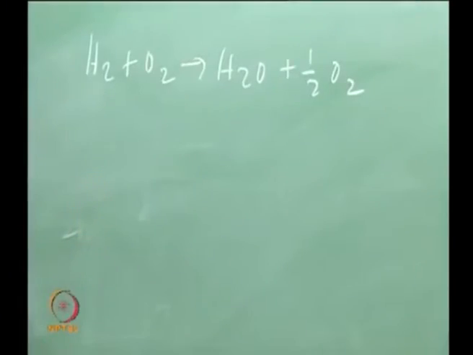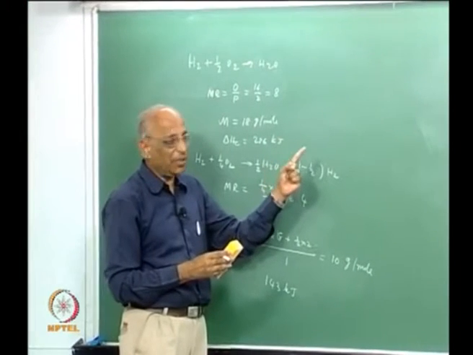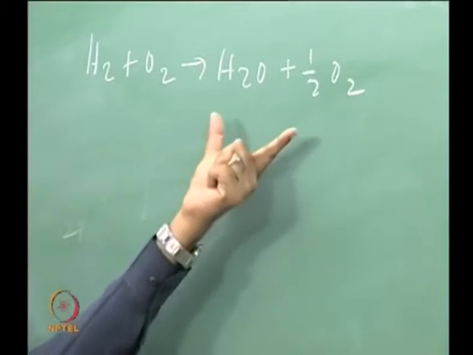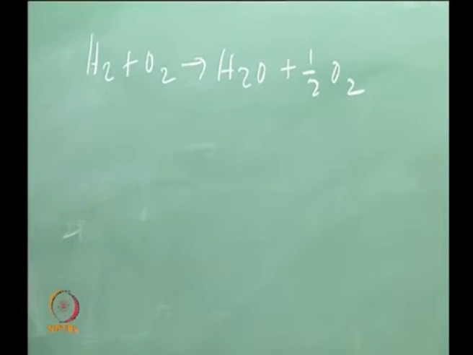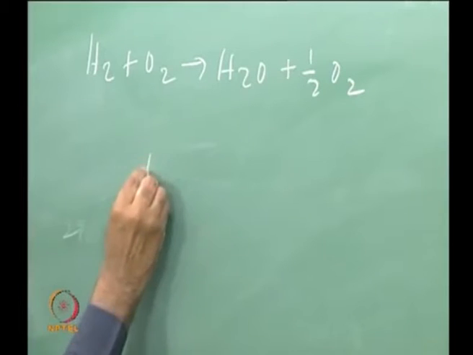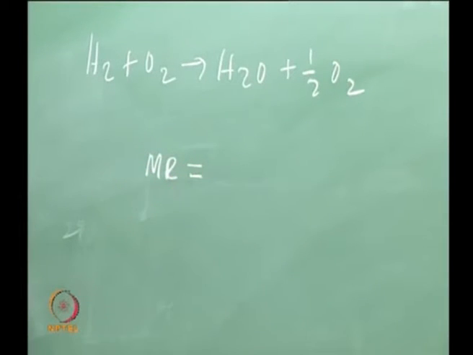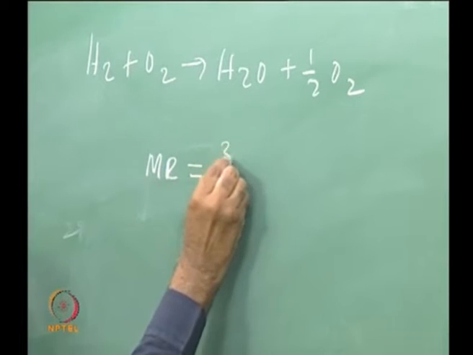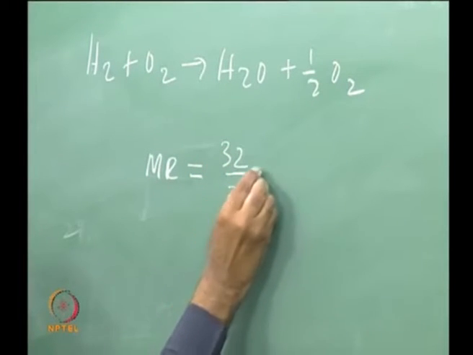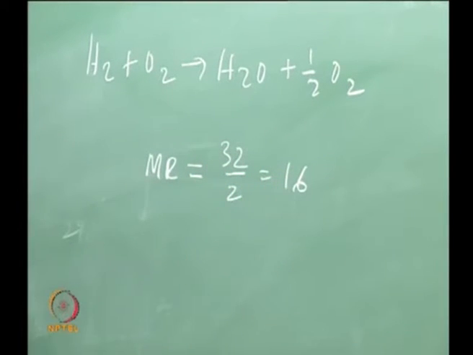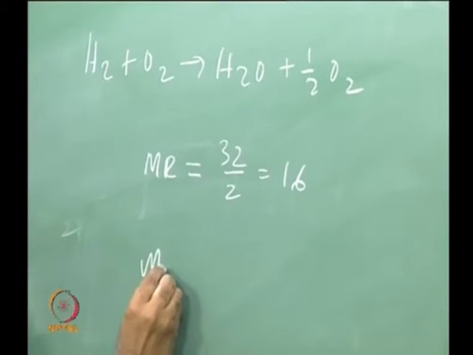Let us consider the reaction of H2 plus O2 giving me H2O plus half O2. I am just assuming this, mind you, we have to do an equilibrium analysis, chemical equilibrium, and find out what the constituents are, but this may not be very bad to begin with. Therefore, what is the mixture ratio now? 16. Yes, correct, 32 by 2, which is 16. What is the value of the molecular mass of the products?